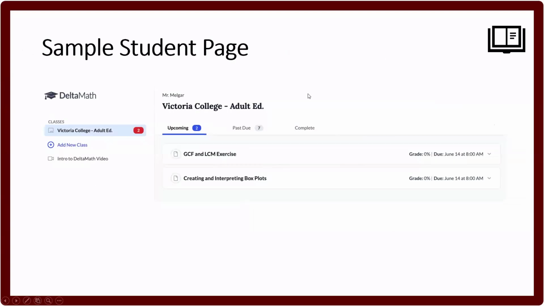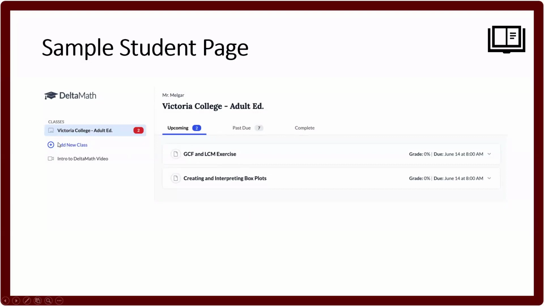The sample student page will look like this. Very simple, not a lot of buttons to look at or to press where students can get confused, or even teachers can get confused. It'll just have their instructor's name, the class name. It'll have any upcoming assignments, past due, and completed.